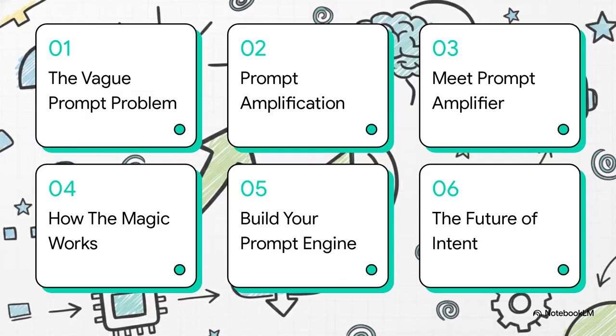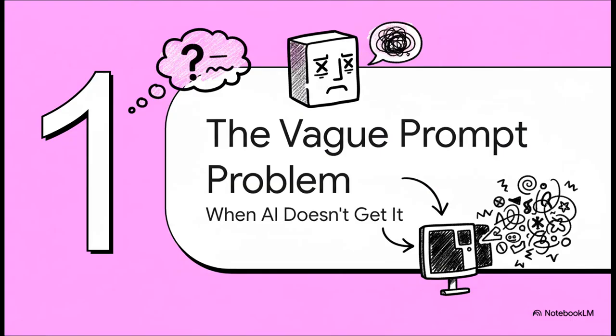All right, so here's our game plan for today. We're going to start with the vague prompt problem itself. Then we'll get into what this idea of prompt amplification actually is. We'll meet the tool that does the magic, the Prompt-Amplifier, and see how it works. After that, we'll talk about how you can build your own perfect prompt engine. And finally, we'll look at the big picture. The future of intent.